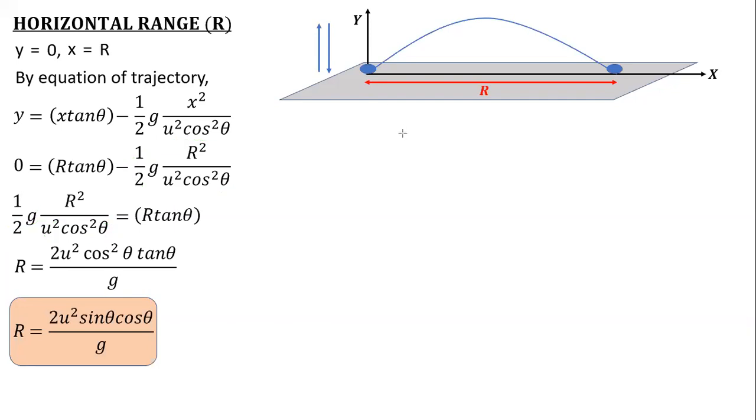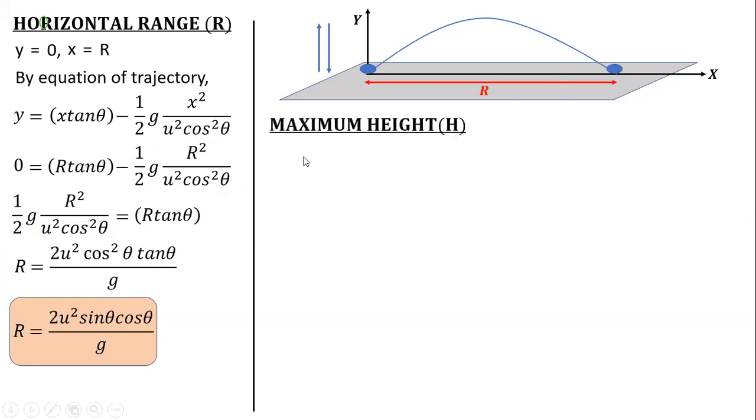So the first formula, if it's clear, can I move to the second one? Now, as we have a formula for your maximum range, similarly, we have a formula for your maximum height. Because when you throw, obviously, there will be something related to how much height it can attain. That depends. When you play throw ball, you always say, "Arey, mera ball kitna upar gaya?" Because the velocity with which you throw will decide to what height it will go. So we need to calculate, at what angle and what velocity you throw, what maximum height it will attain directly by a formula.